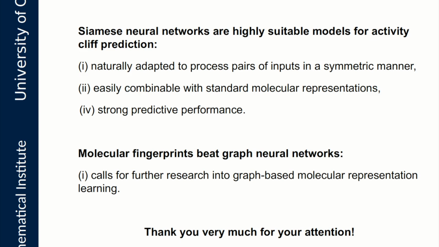In summary, we can conclude that Siamese neural networks are highly suitable models for activity cliff prediction. They are naturally adapted to process pairs of inputs in a symmetric manner, they can be easily combined with standard molecular representations, and they show strong predictive performance. Furthermore, we observe in our experiments that molecular fingerprints beat graph neural networks in our application, which calls for further research into graph-based molecular representation learning.